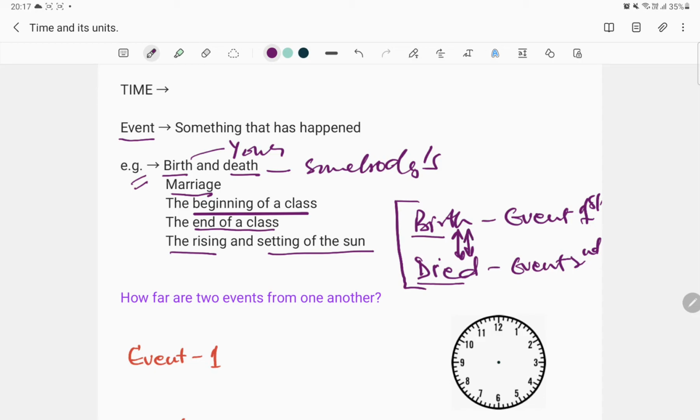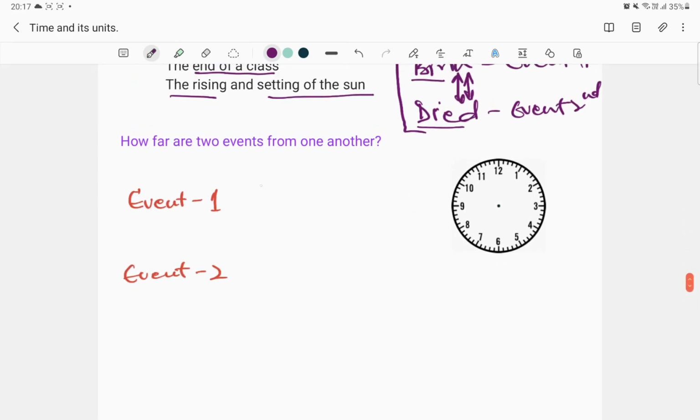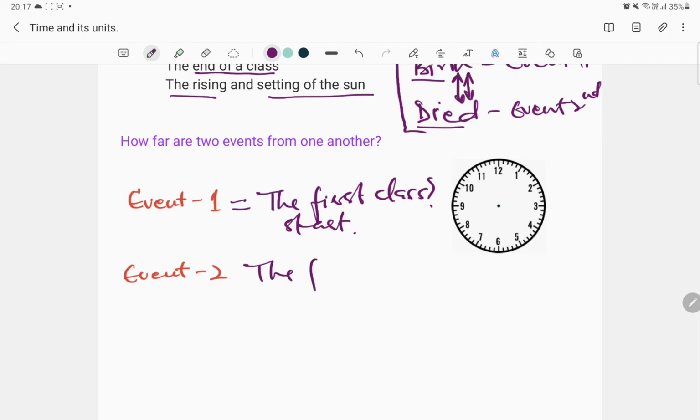Well, let us take a simpler example. What time does your class start? Let us say that is an event, the first class. When does your first class start? And when does the first class stop or is finished? So this is the first event and this is the second event. How do you know the first event has taken place?